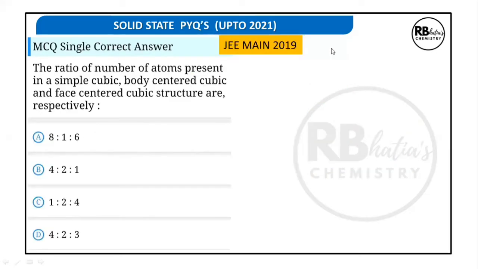The next question we have is a JEE Mains 2019 question. The ratio of the number of atoms present in a simple cubic, body-centered cubic, and face-centered cubic, respectively, is equal to... For a simple cubic, Z is equal to 1. For a body-centered cubic, Z is equal to 2. And for a face-centered cubic, Z is equal to 4. Hence, the right answer is going to be C part.